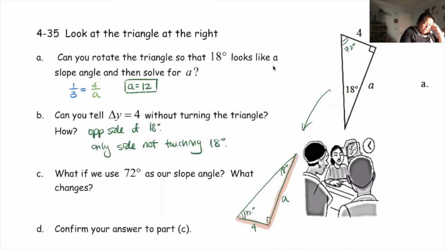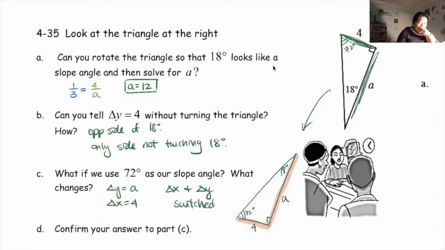So what's different this time? Well, my delta y, my rise, is actually A, and my delta x is 4. It's the exact opposite of 18 degrees. If I were using 18 degrees, my delta y would be 4, and then my delta x would be A, right? So what changes? The delta x and delta y switched. They switched roles, right? All right.